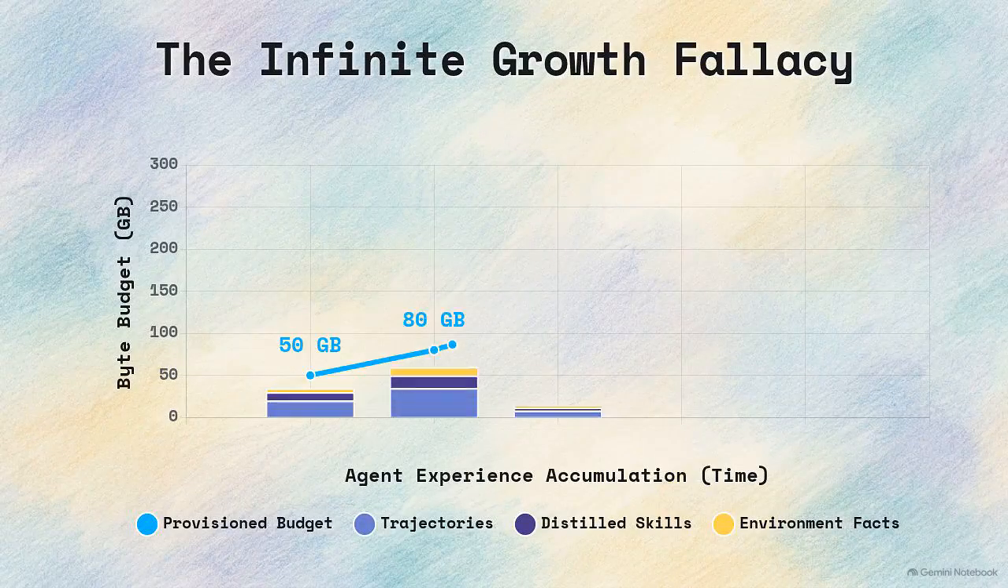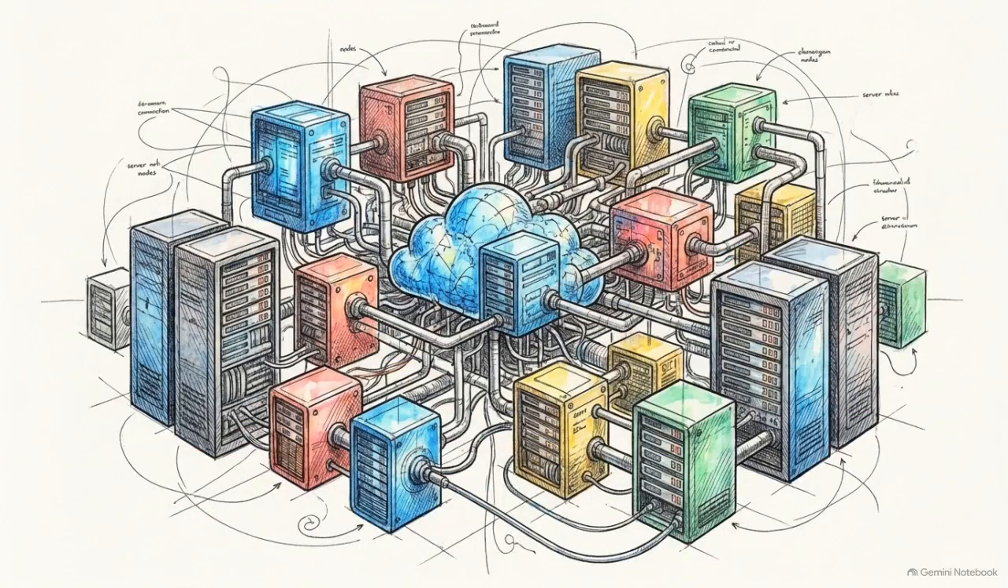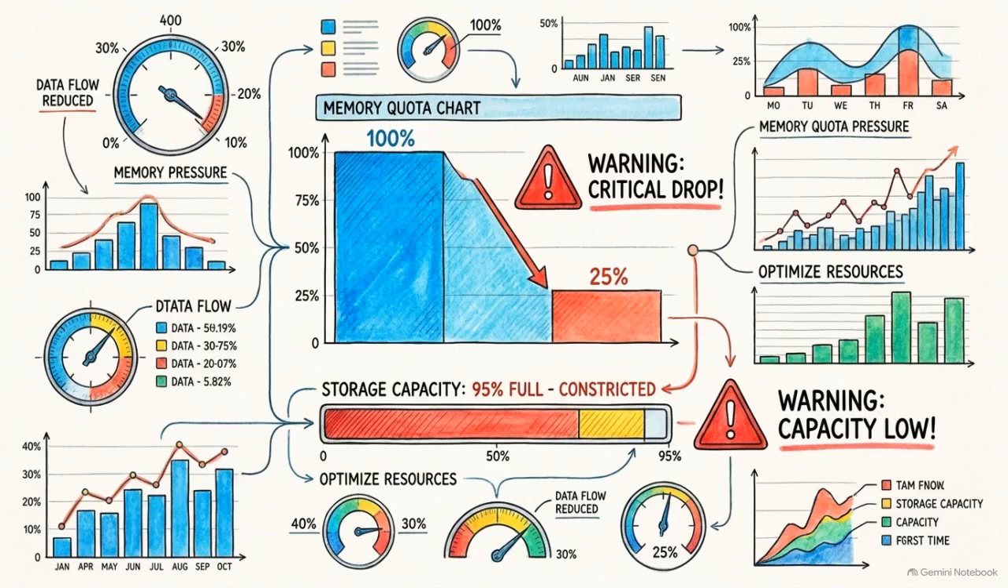Current production systems allocate byte budgets for these memories under the assumption that they will only ever grow. They ignore the reality of shared cloud infrastructure. This introduces a critical stress test. We need to measure what happens to an agent's capability when its memory budget is forcefully squeezed by a cloud provider and then later restored to its original size.